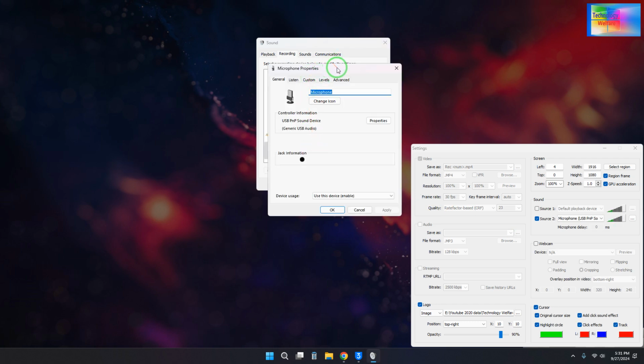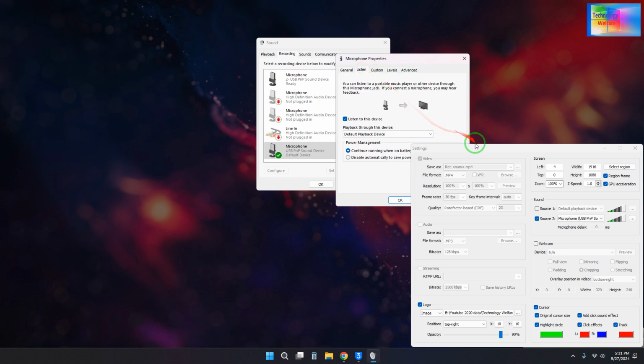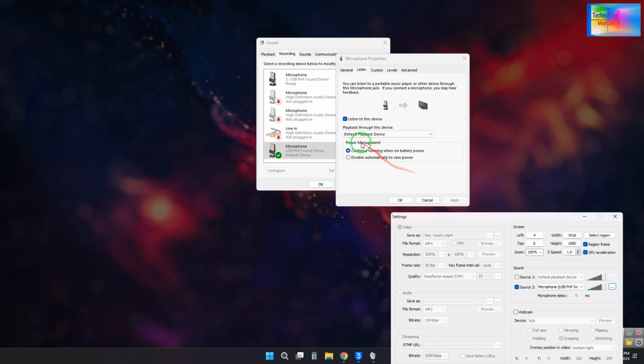Now here we will go to Listen, and in the default selection we will click Listen to this device and apply it. Now you can see this has been fixed.